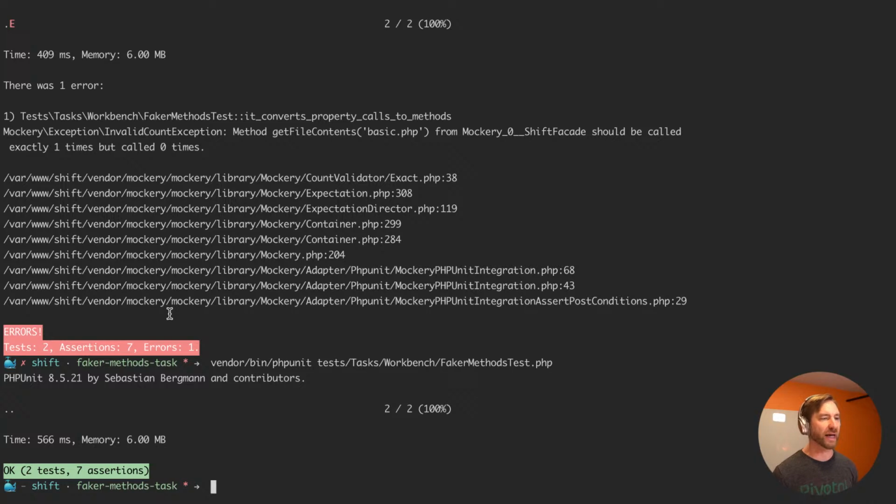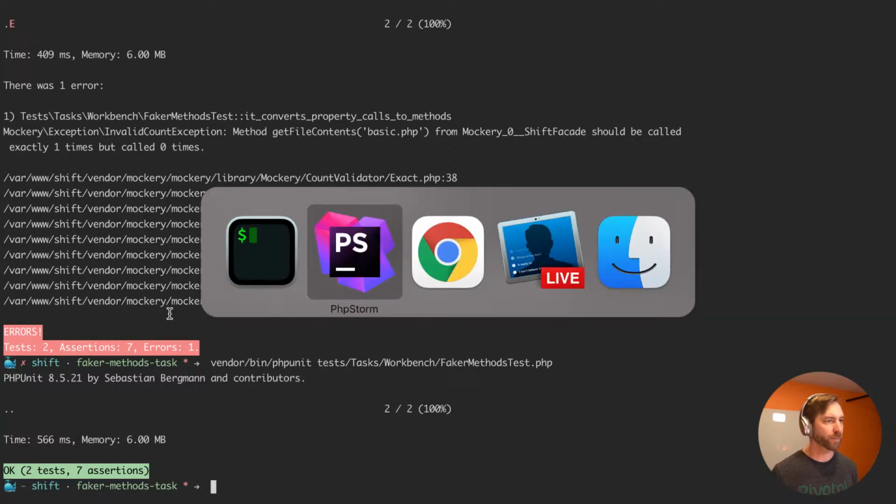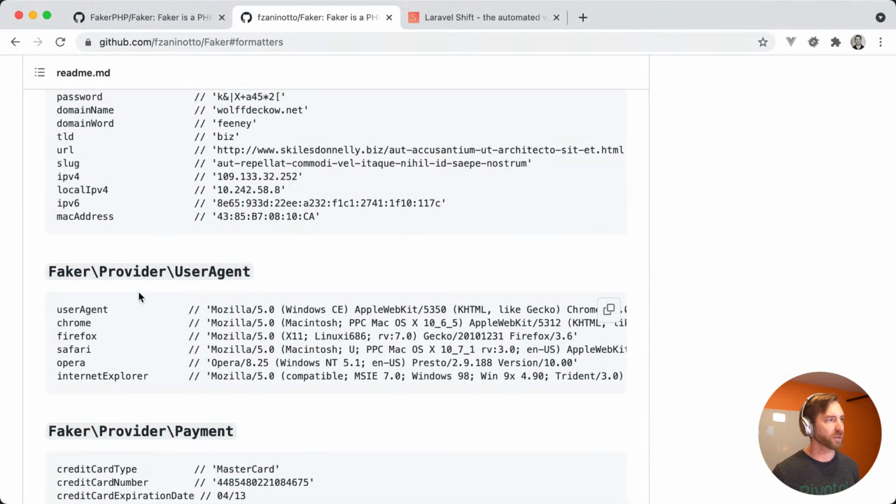Now is the hard part, right? We need to start building out those fixtures for what we expect the code to look like before and after. And that's the power of fixtures. I really like using them in the case of Shift, where it's code manipulation. I'm not going to have to do any inline parsing or whatever.